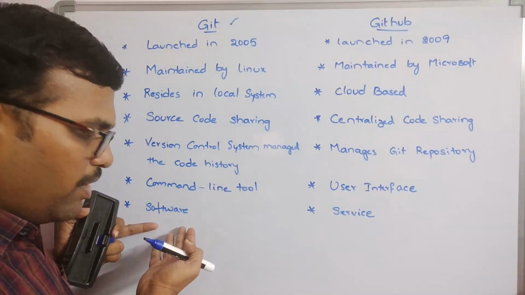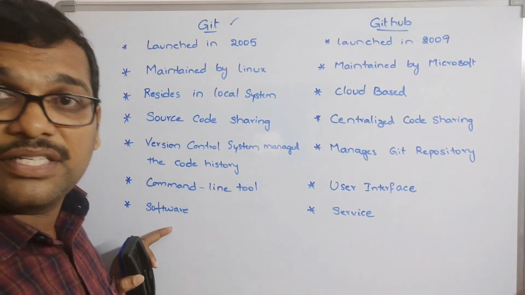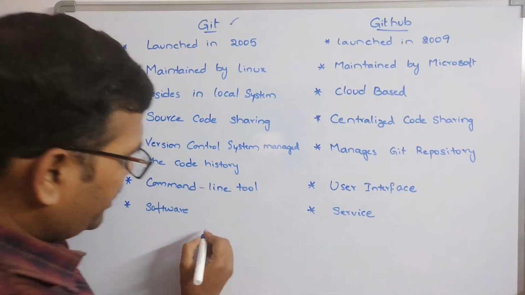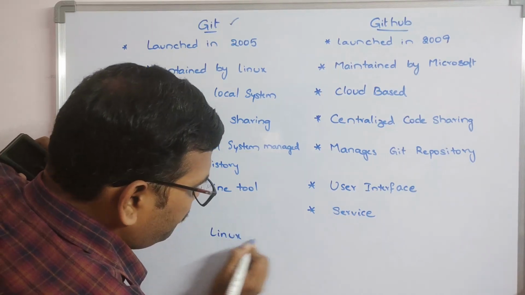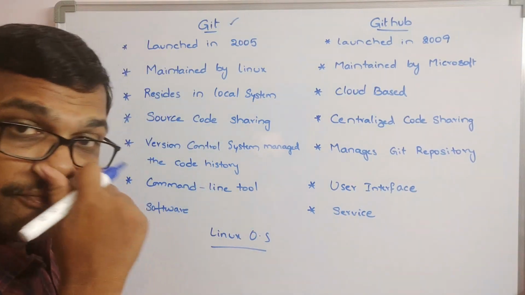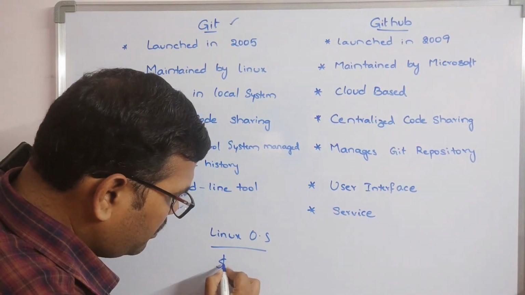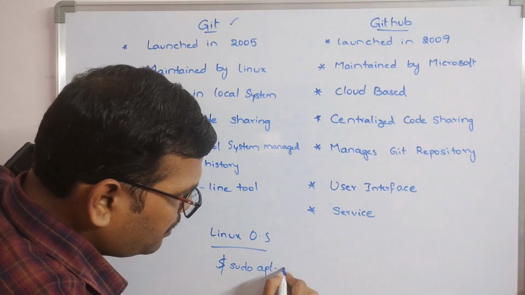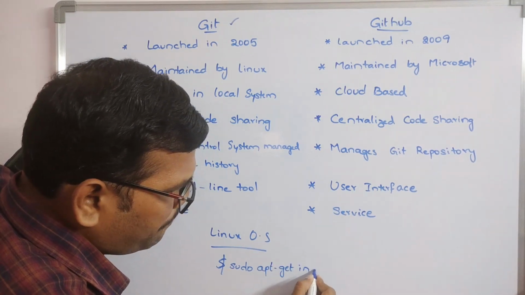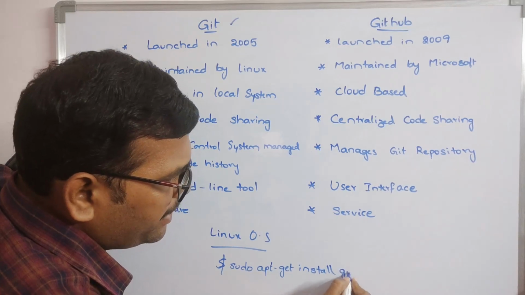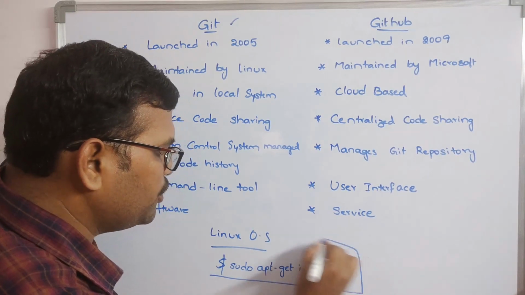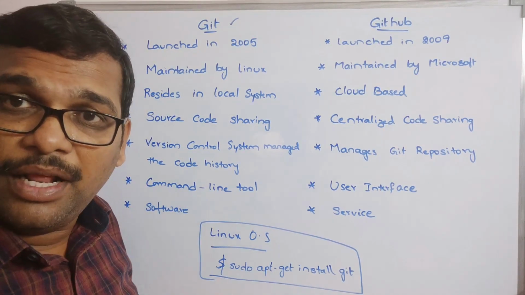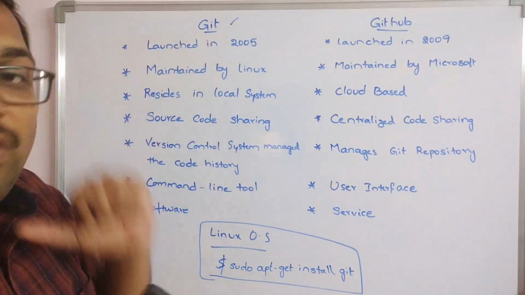Here, Git is a software, so we are supposed to install Git. In our previous session we saw how to install Git on the Windows operating system. Similarly, on a Linux operating system, installation of Git is done with the command sudo apt get install git. This is the only command used to install Git in a Linux environment. Open the terminal and give this command so that Git will be installed.